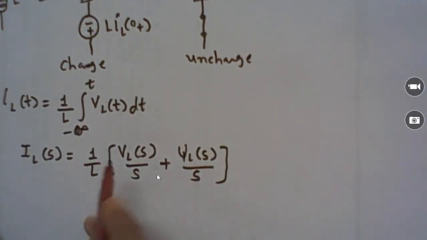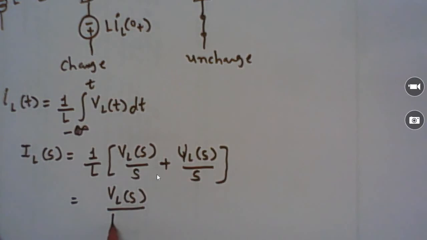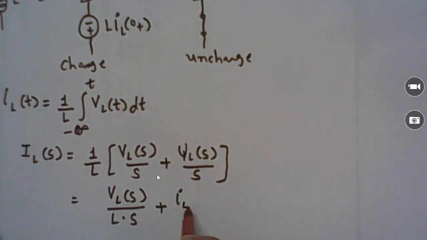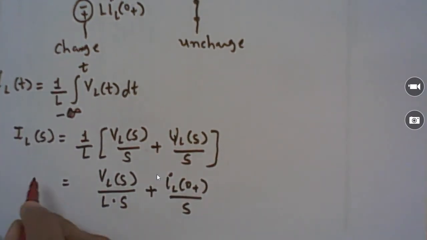Taking the 1 upon L inside, it becomes VL(s) divided by L s, plus the flux divided by the inductance, which is nothing but the initial current, so iL(0+) divided by s. That is IL(s).